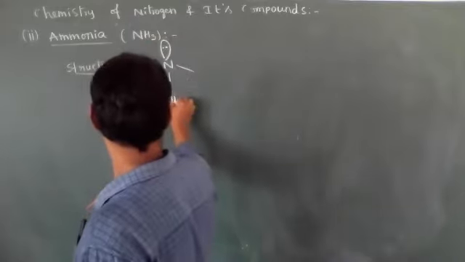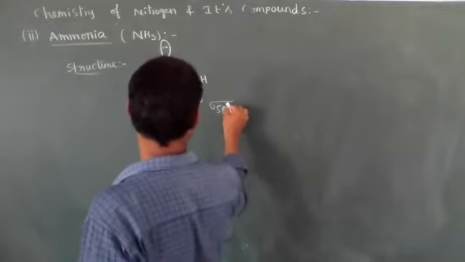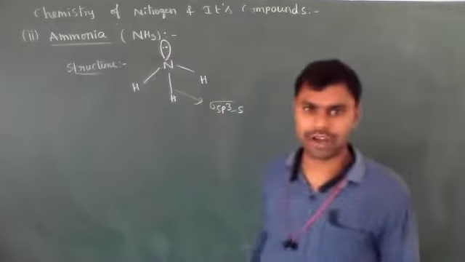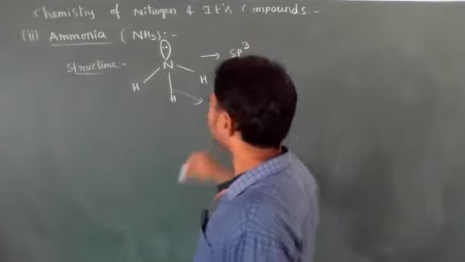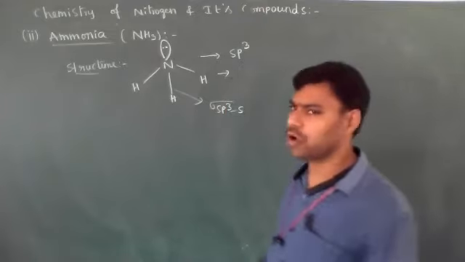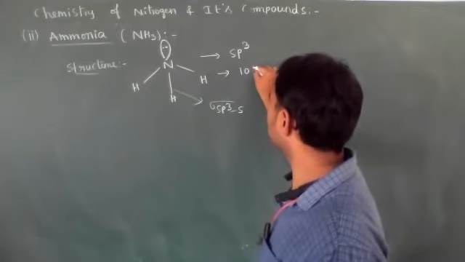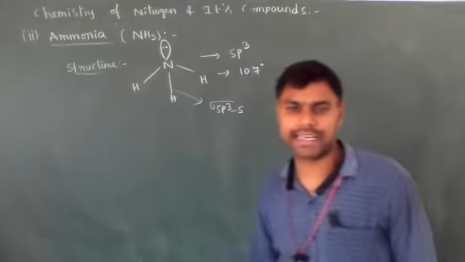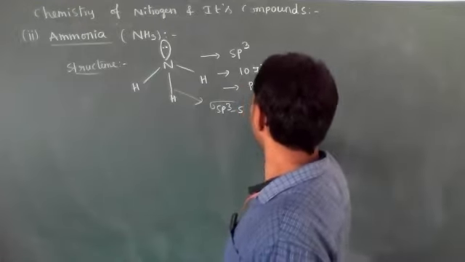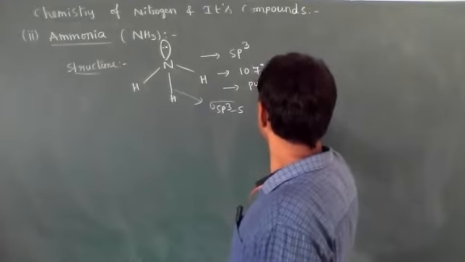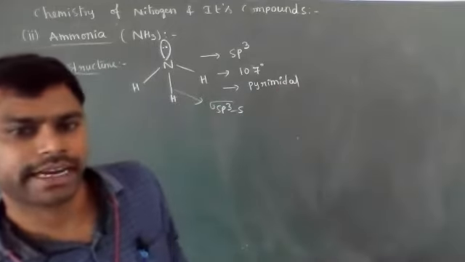Then they form 3 sigma bonds. What type of sigma bonds? Sigma sp3-s sigma bonds. They have one lone pair. Its hybridization is sp3, and due to the presence of one lone pair, its bond angle is less than 109 degrees 28 minutes. Its bond angle is approximately 107 degrees, and the shape is pyramidal.